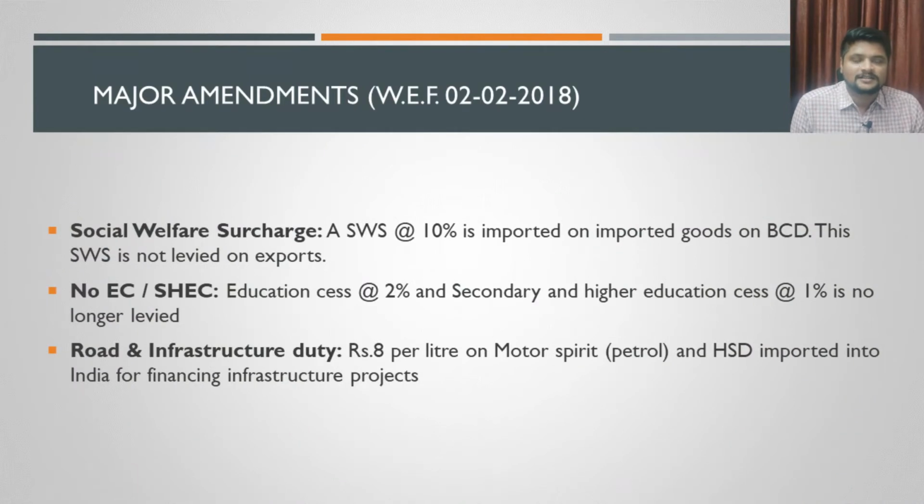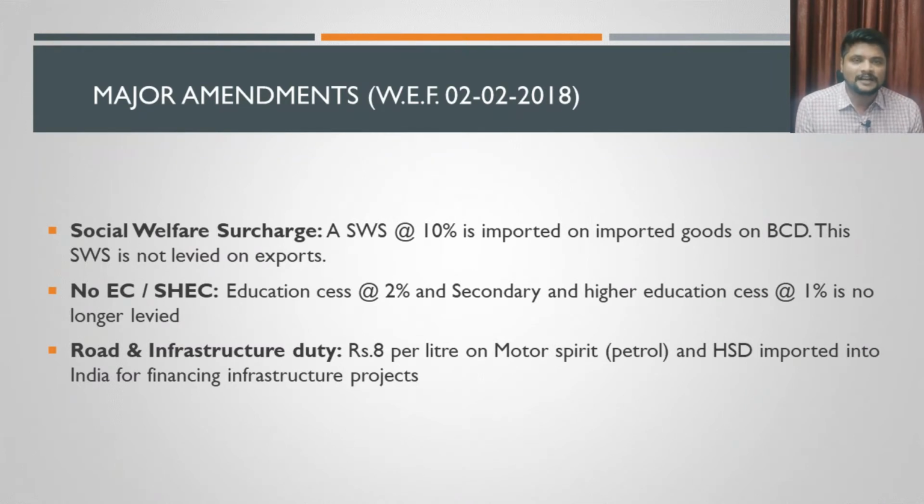Next amendment is, because of there being a surcharge charged on BCD, there was a levy called educational cess and secondary and higher educational cess. See, these cess are not new to our system. You could have seen this cess even under the Income Tax Act. Even this cess will be calculated on income taxes as well. Similarly, these cess were calculated on customs duty.